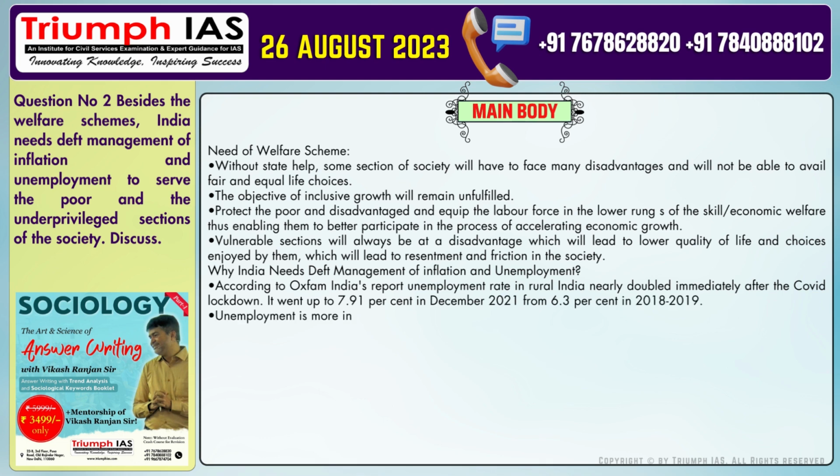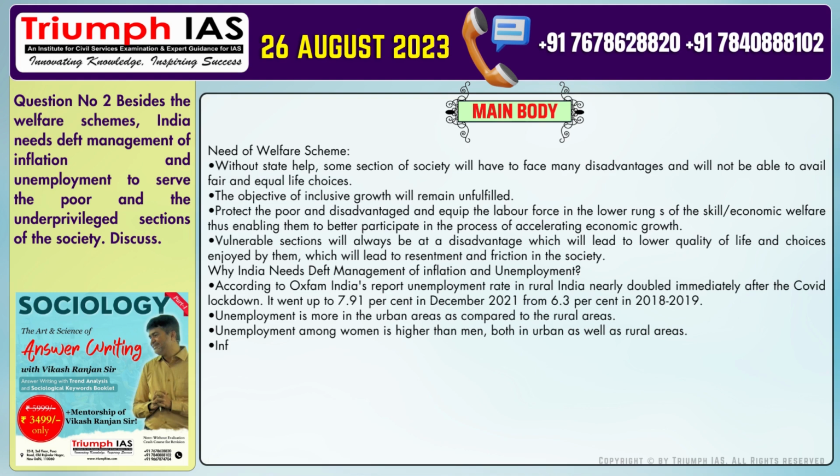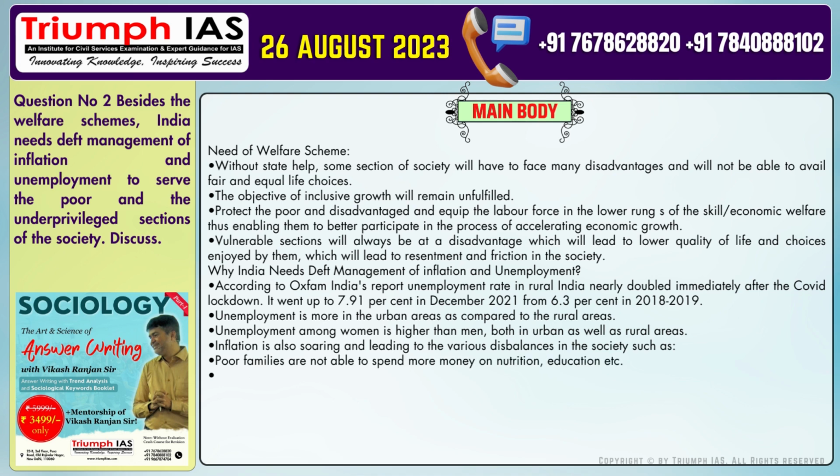Unemployment is more in the urban areas as compared to the rural areas. Number 8. Unemployment among women is higher than men, both in urban as well as rural areas. Number 9. Inflation is also soaring and leading to various imbalances in the society, such as Number 10. Poor families are not able to spend more money on nutrition, education, etc.